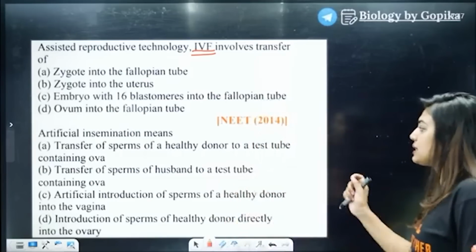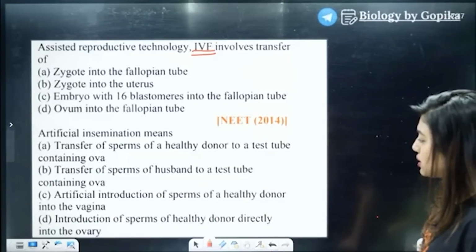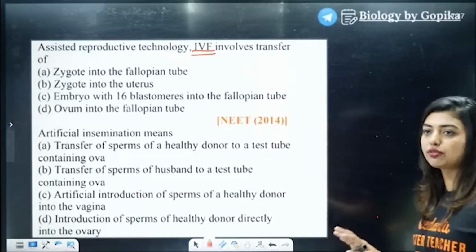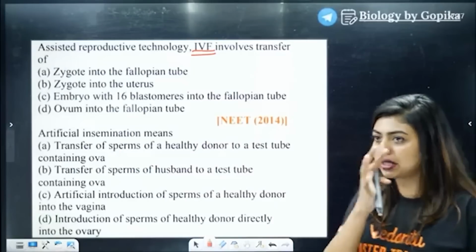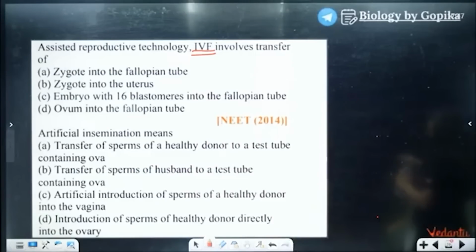Now, artificial insemination means, again, here you have options. Please take your time to read the options. I do not have any hurry. I do not have to go anywhere. Please take your time and read the options, because if you don't read now, you'll make mistakes later.